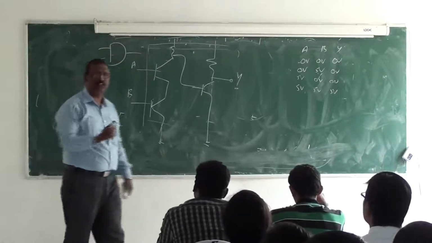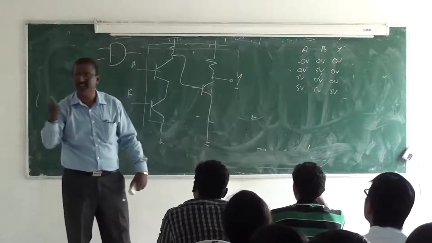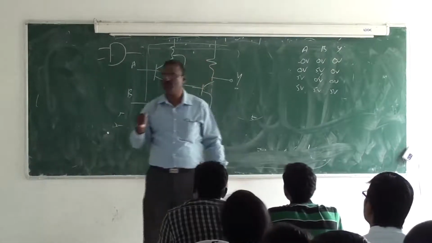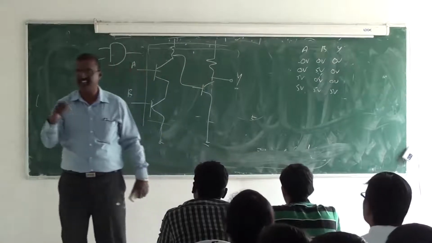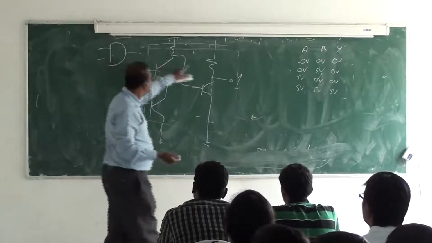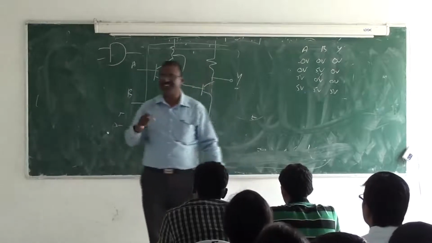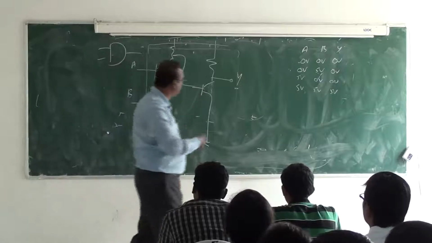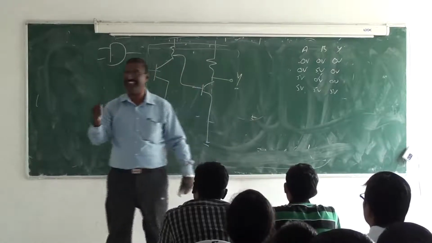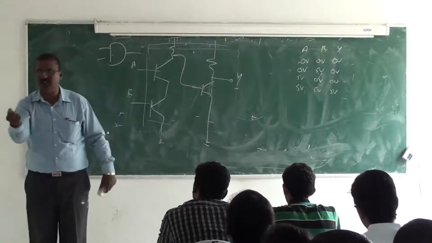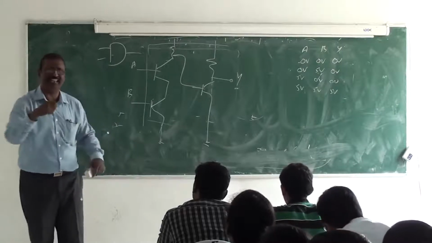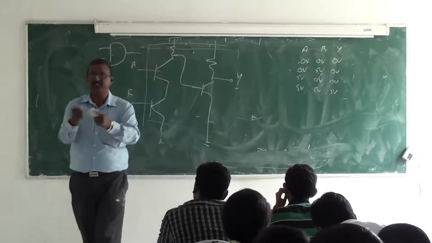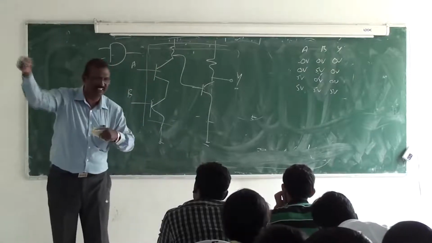When I was doing my 12th in school, we didn't have ICs. So using a breadboard, we designed our own AND gate and OR gate. We never heard of transistors or ICs in my village. In the market, we got only transistors, so using transistors we built the gates and designed a lot of circuits. We were very happy. We did AND gate, OR gate, something on and something off, everything.